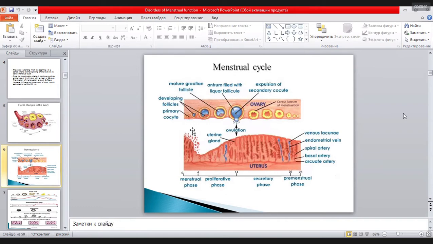You see here two phases of the menstrual cycle. The first is the follicular phase, and the second is the progesterone phase, the phase of the yellow body, with the events which happen in the endometrium according to the phases of development of the ovary.